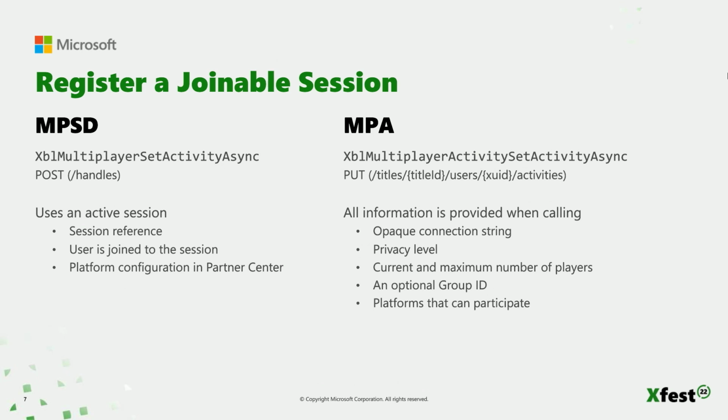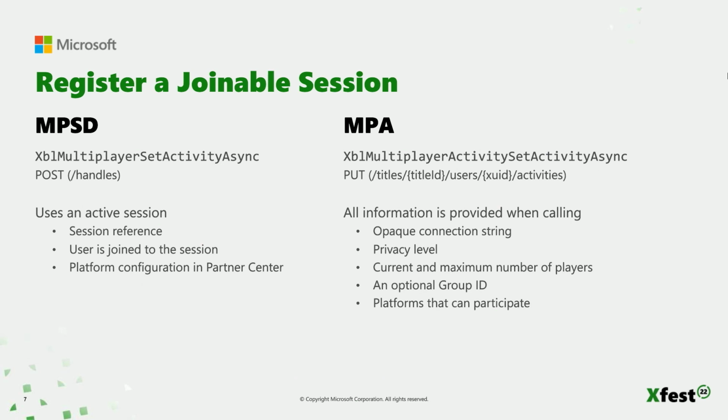For MPA, you'll call XBL multiplayer activity set activity async. Since MPA has no knowledge of the multiplayer system being used, all relevant information is passed as parameters. The first is a connection string, which you'll define, that a joining client would use to connect to the game. Next is the privacy level, which determines who can join the session. This can be public, meaning anyone can join, followed, which means only your friends can join, or invite only, meaning that an explicit invite is required to join.